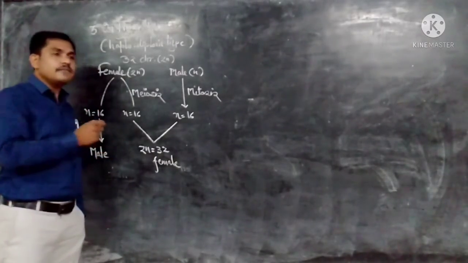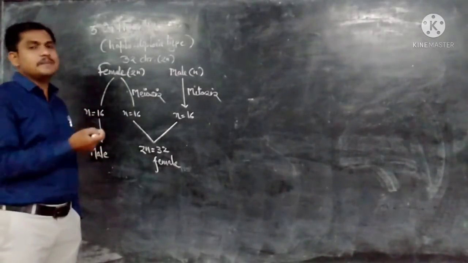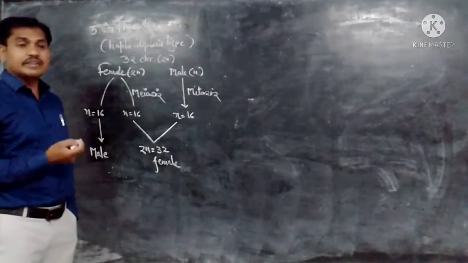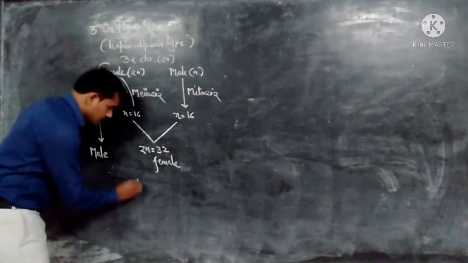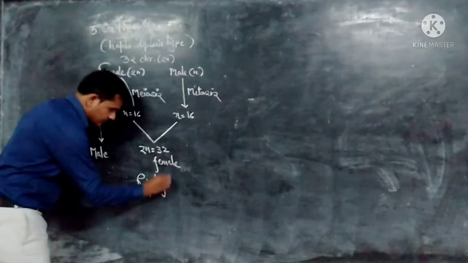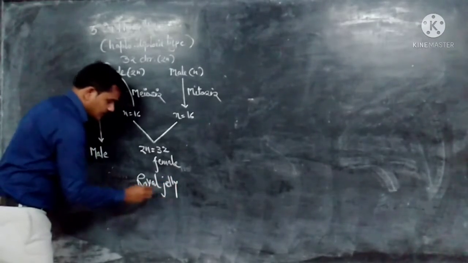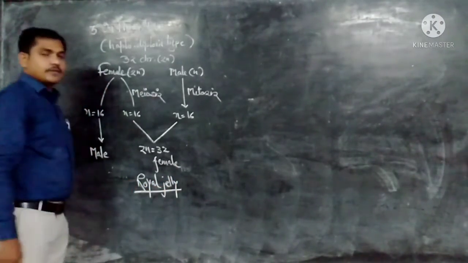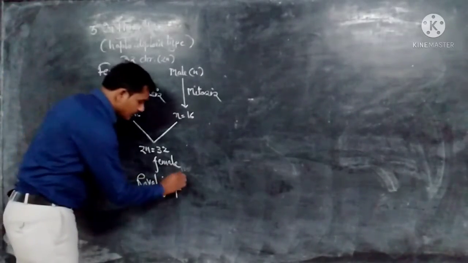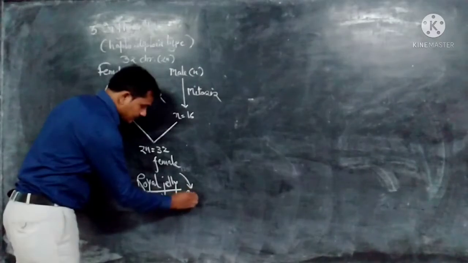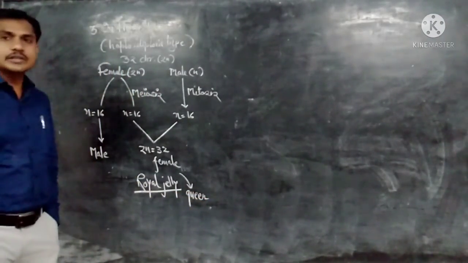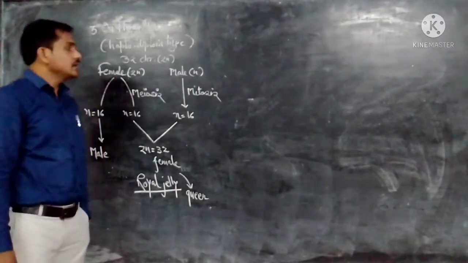A female individual fed with royal jelly gets converted into the queen. This is the sex determination in the case of the honeybee.